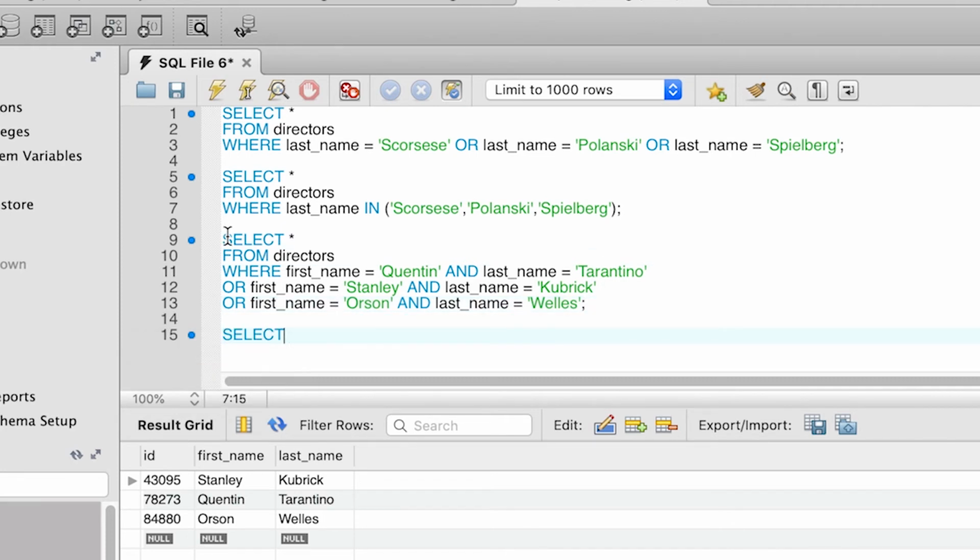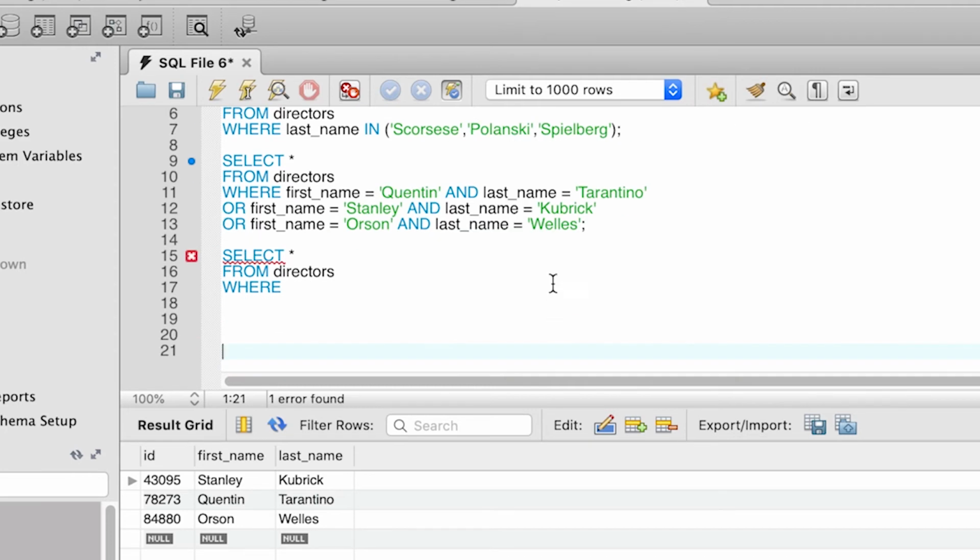Again, we start SELECT * FROM directors WHERE. Now let's see how we can write this query. We type now within parentheses first_name, comma, last_name, closing parentheses. Before we continue, let's take a look at the structure of what we have. We specify two attributes, first_name and last_name, and notice how we put them within parentheses. By putting them within parentheses, this is what we call a tuple in SQL. So this tuple, first_name, last_name, needs to be in the list of values that we're going to give now as a parameter to the IN statement.